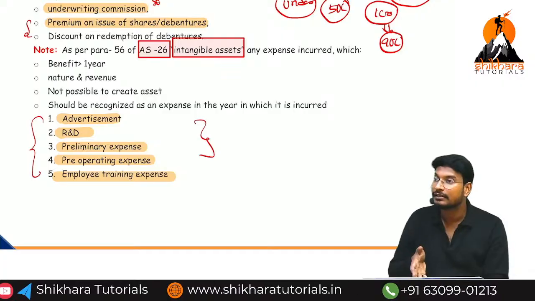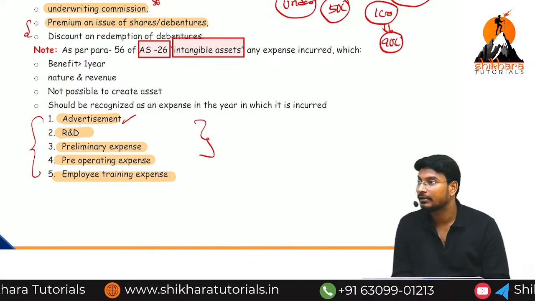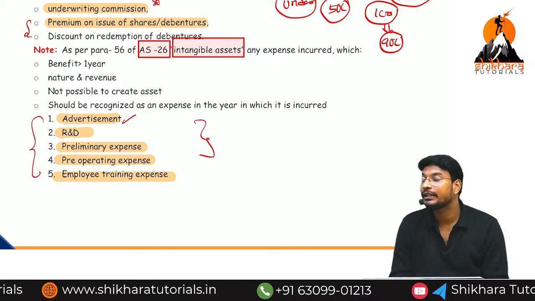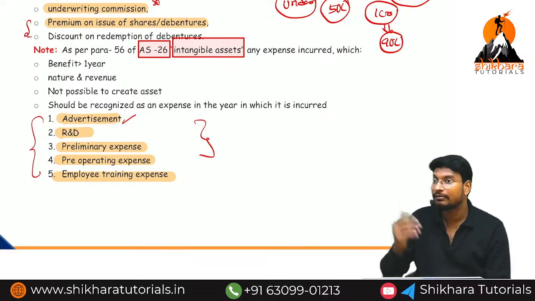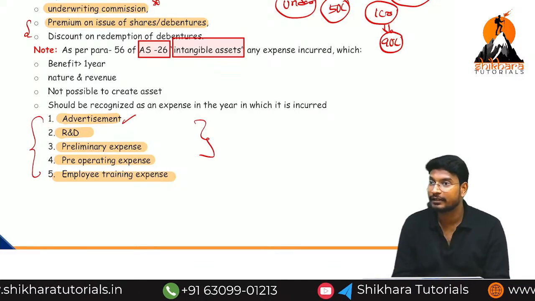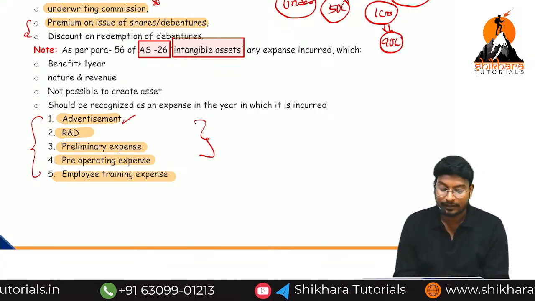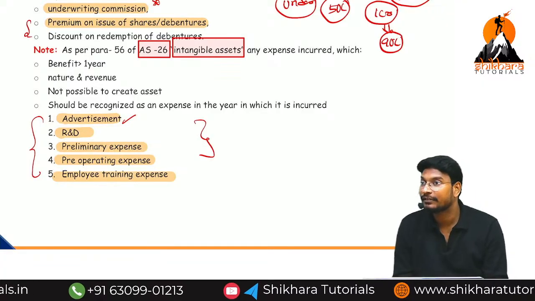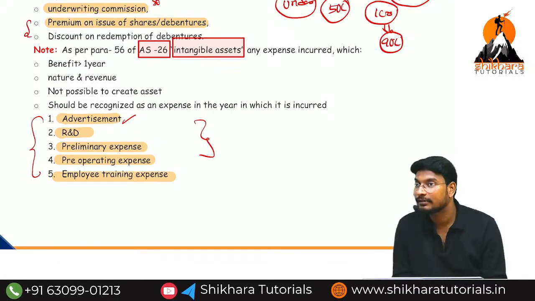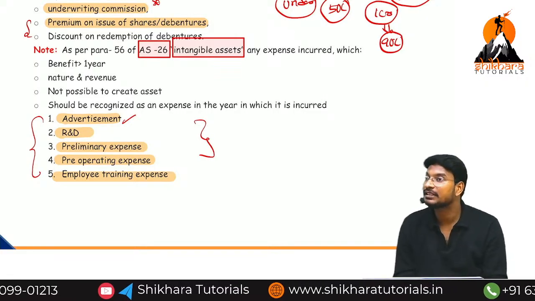Normally these expenses are deferred revenue or not deferred revenue? Deferred revenue. Why, sir? We are going to give an advertisement, say in the World Cup matches. For that advertisement, are we going to get the benefit for more than 1 year or less than 1 year? More than 1 year. Do you remember the Denver ad where Mahesh Babu sprays Denver, the scent of success? Yes. In that situation we remember that advertisement and purchase the Denver spray. The benefit is there, more than 1 year. So they are deferred revenue expenses, not normal expenses.